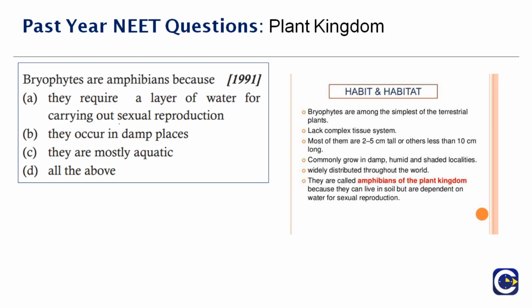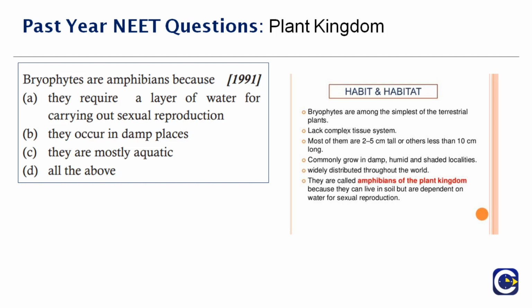This is a very simple question here. Bryophytes are amphibians because, this question was asked in the year 1991. Okay, to your right side you can see a picture which tells you about the habit and the habitat of bryophytes. If you look at the first point, bryophytes are among the simplest of the terrestrial plants, but they require water to hold on to the substratum. So they require some moisture.